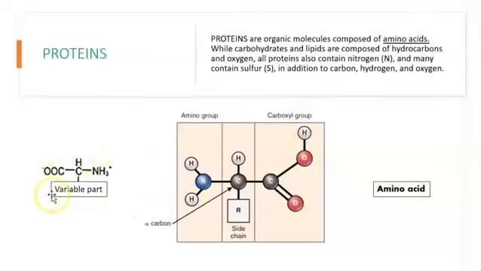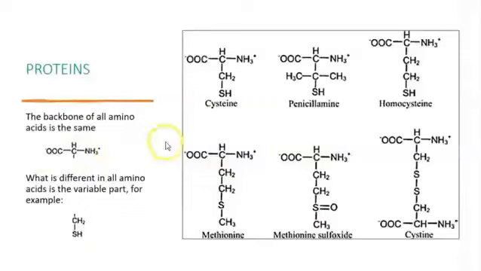This is another amino acid, but there's one part that is going to be different. See, this part right here is different, this part right here is different, and this part is what makes the different types of amino acid that we use in order to make proteins. So as you can see here, methionine and cysteine, right? These are two different kinds of amino acids because this part right here, the variable part, is different. You can see other types of amino acids in which, again, the backbone is the same, right? The amino and the acid, and this part is the only one that is going to be different.